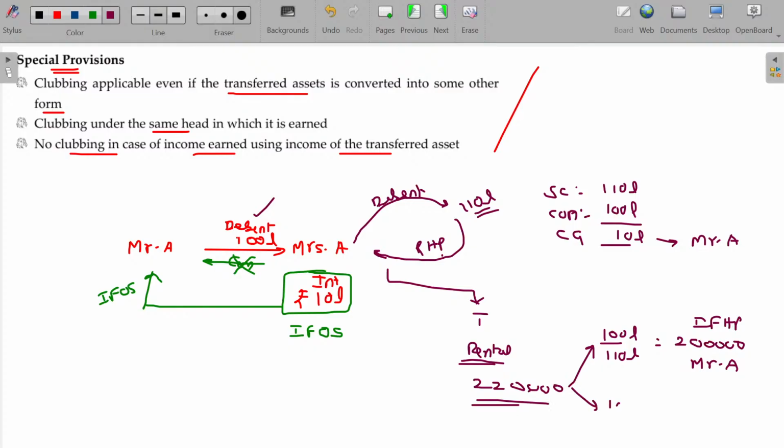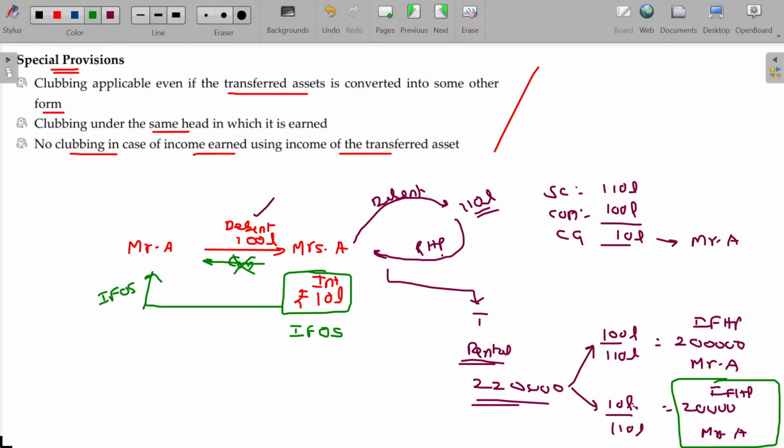What about the remaining amount, sir? Out of 110 lakhs, for the 10 lakhs, 20,000 is there, no? This will be taxable only in the hands of Mrs. A, named as income from house property. Okay, let me explain this concept in detail. The asset transferred from Mr. A to Mrs. A, keeping the asset, any income generated will be clubbed directly in the hands of Mr. A.